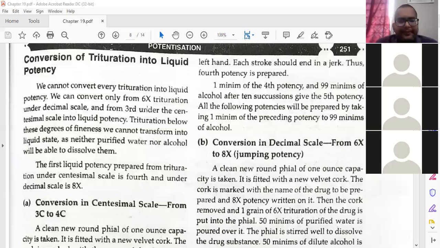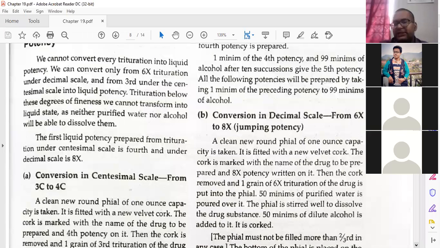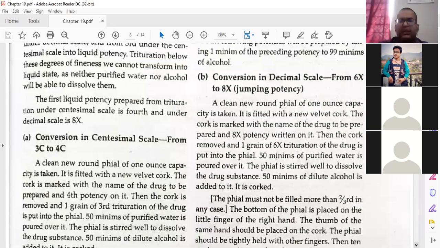Next we will go to the conversion of decimal scale from 6x to 8x. This is called a jumping potency. Remember it. Many times this question is asked in the exam. What is jumping potency? Jumping potency is the conversion of 6x solid potency to 8x liquid potency. This procedure is called a jumping potency. Remember this. These things are asked many times in your question paper. If you go to previous year question papers, you will find them.